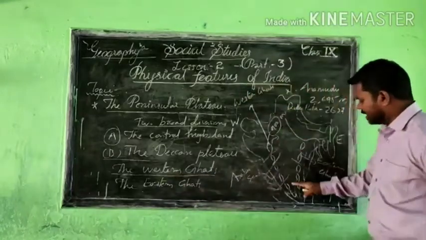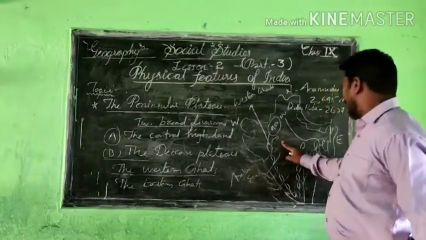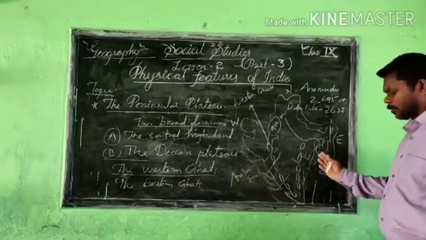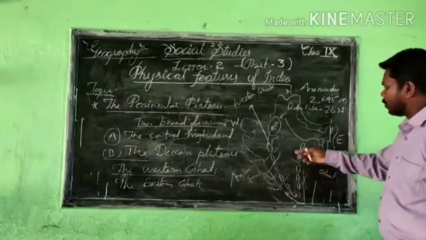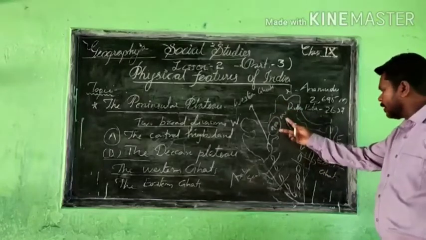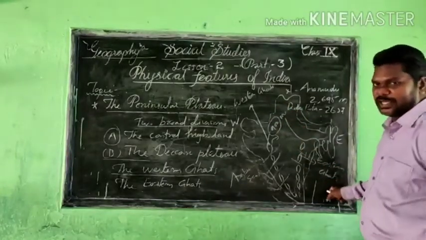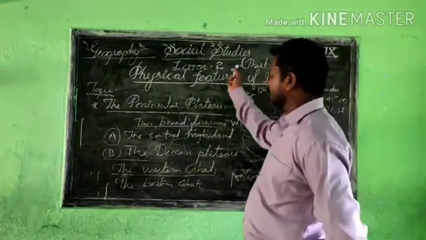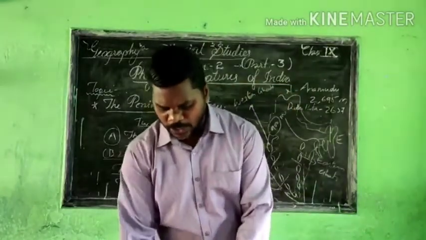This is the Western Ghats, 900 to 1,600 meters, and here the Eastern Ghats are farther towards the south, near the coastal areas, with so many passes, and so many mainland rivers flowing towards the eastern side and merging with the Bay of Bengal. That's a very clear understanding. So this is all about the Peninsular Plateau. I hope you understand about the Peninsular Plateau now.